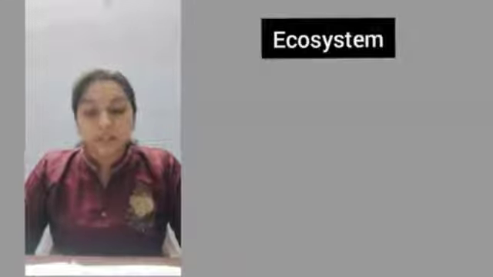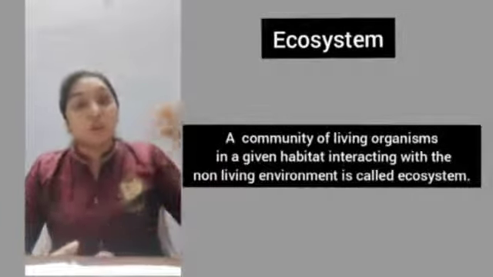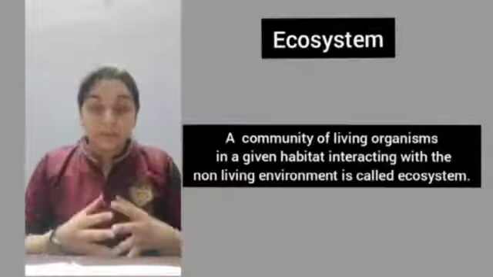Now, since we have learned all these three terminologies, we can also learn what is ecology. Ecology is the study of interaction. Understood? Next, what is ecosystem? Ecosystem is defined as a community of living organisms and non-living things interacting among themselves in a particular habitat. In short, it is the living part and the non-living part present together in a particular area, and the interaction between them.